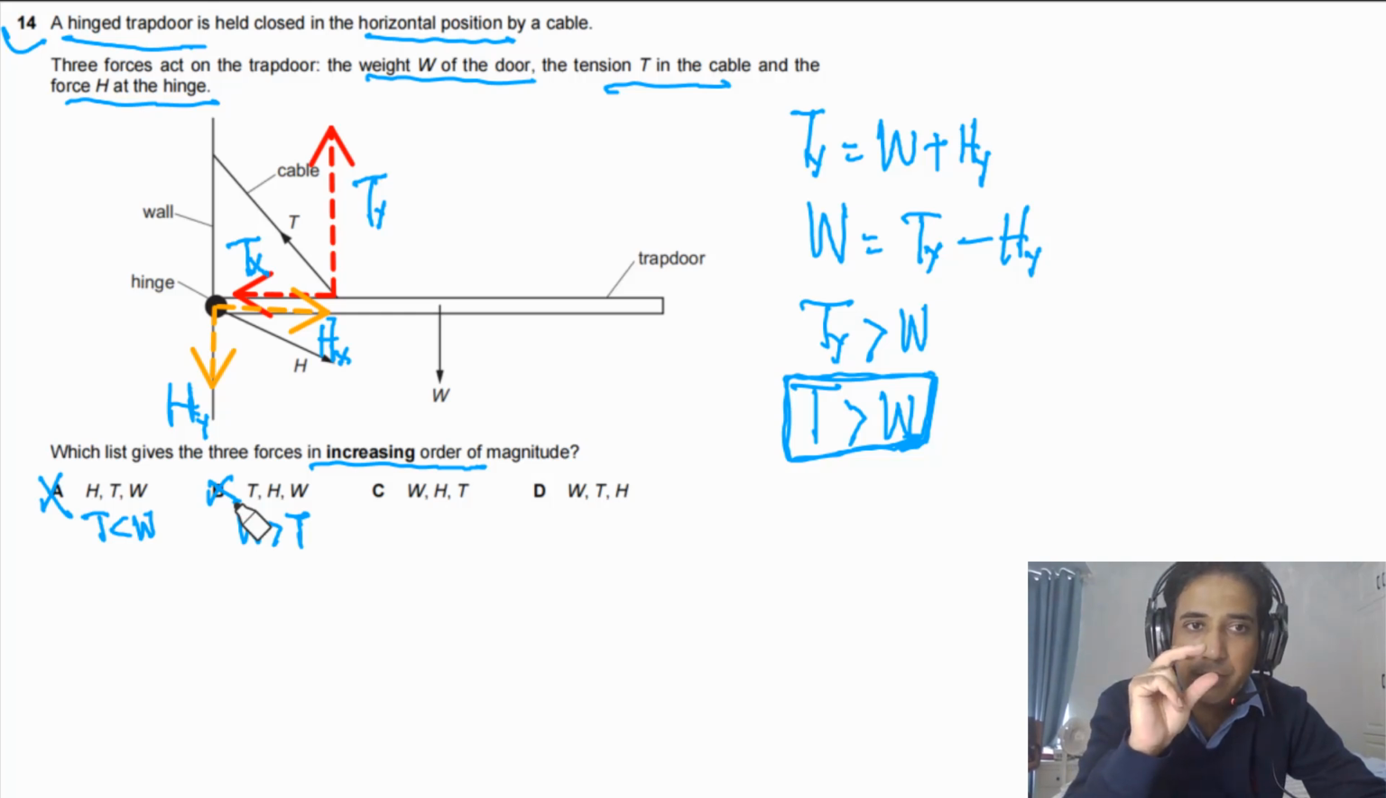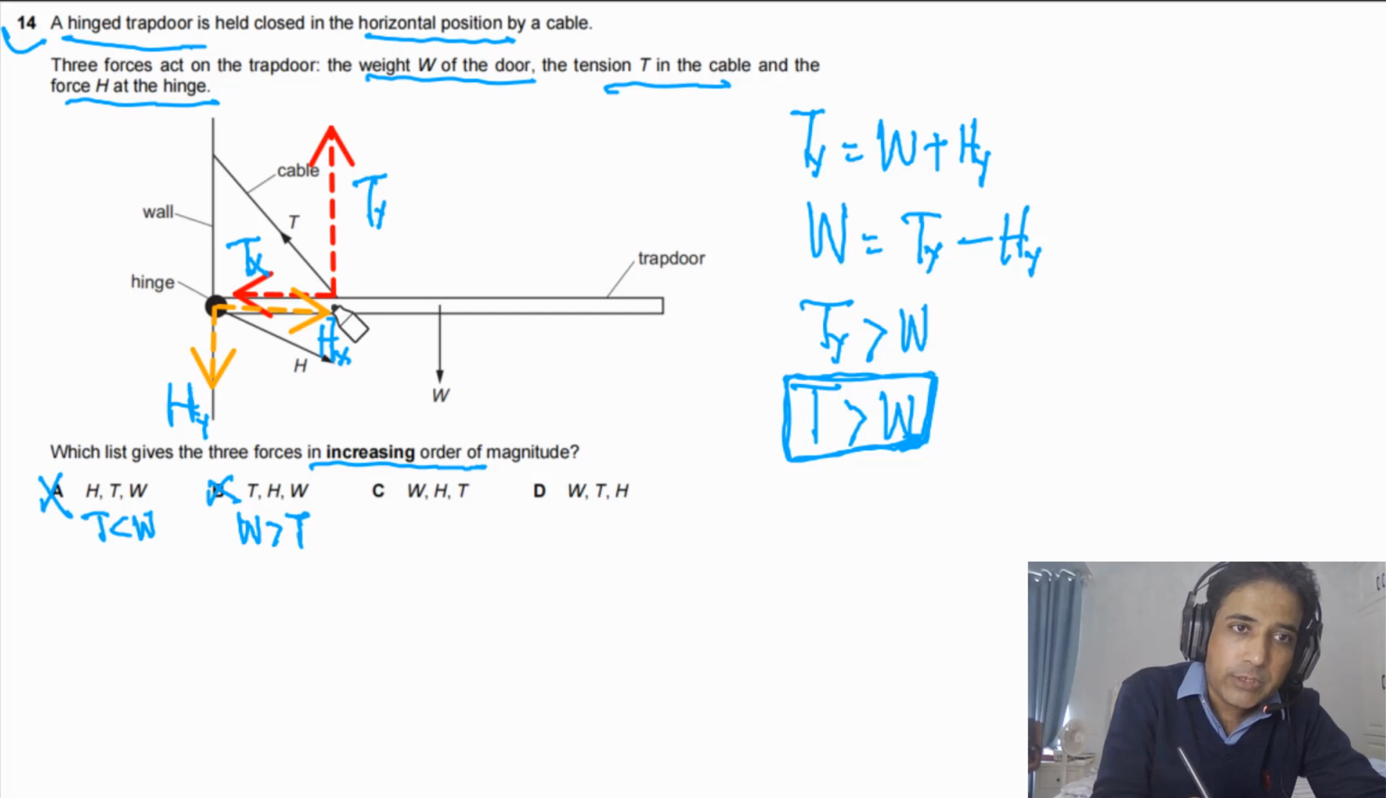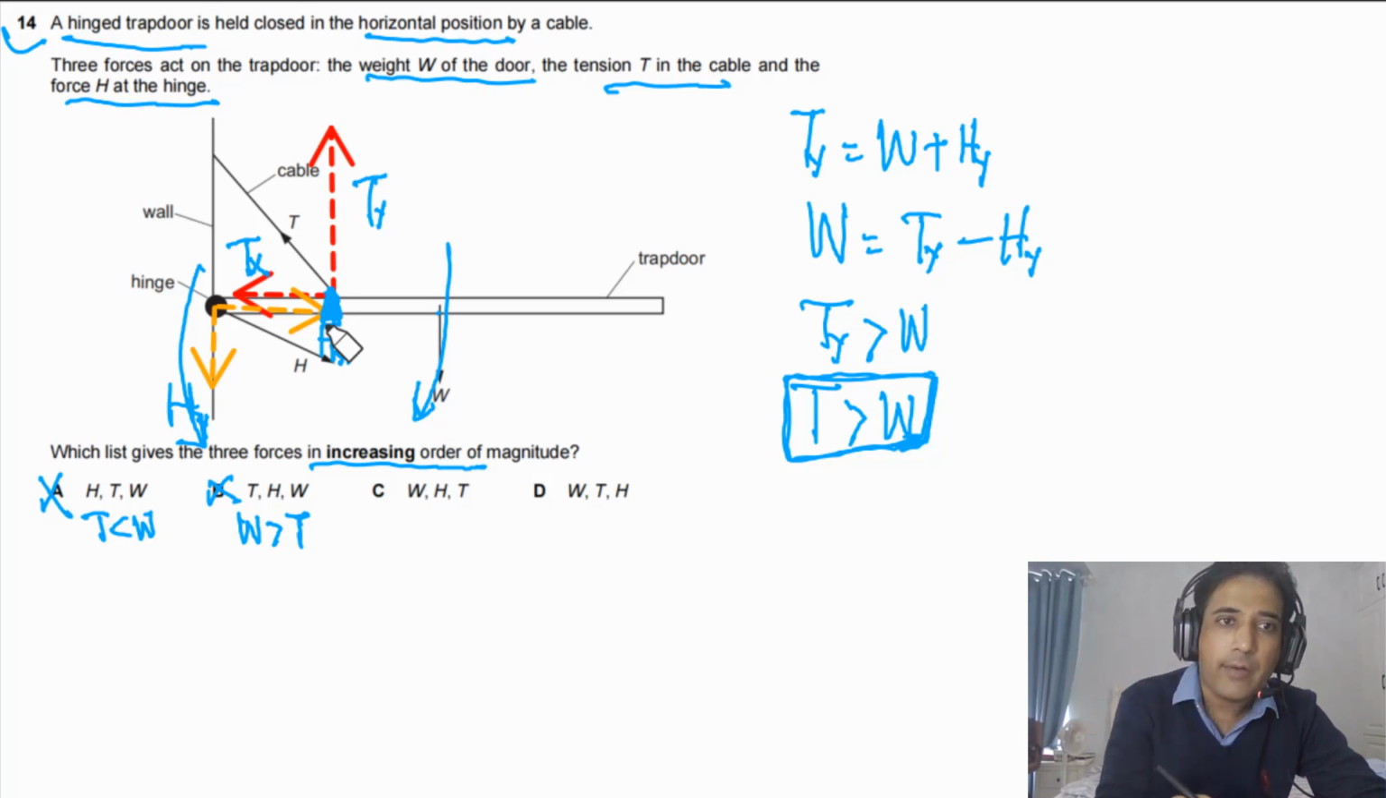So we need to compare H and W. In order to compare H and W, we can take moment about this point. This point and this point are about halfway, meaning the distance from this pivot to this point and the distance from this pivot to this point are almost the same. So what does it mean? It means the moment due to this one will be counterclockwise, and the moment due to this one will be clockwise about this point.